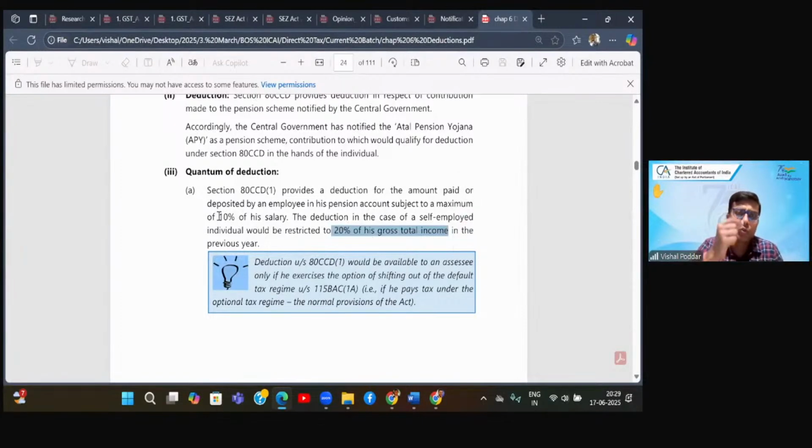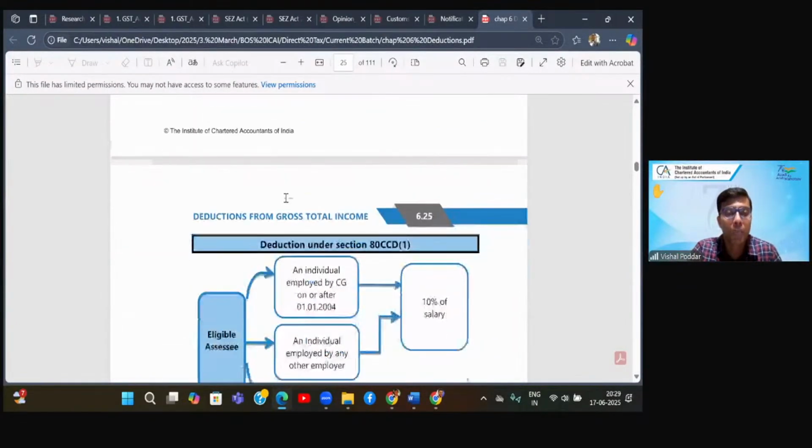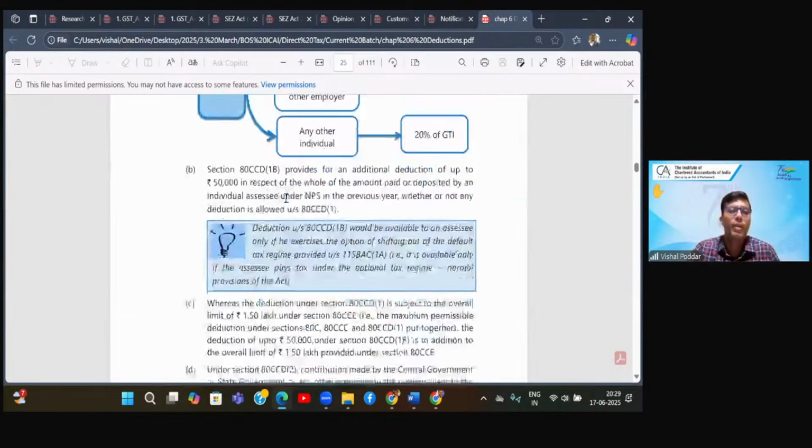But when it comes to those people who are contributing and their employer is also contributing, it means they are contributing as an employee. So for them, the deduction is up to 10% of the salary. Now, why is it 10% for them and 20% for me? Because for them, as I said, this is the only section which gives deduction for the employer's contribution also.